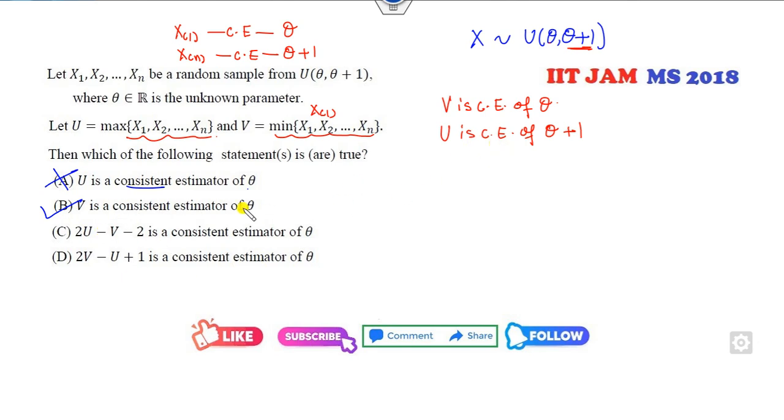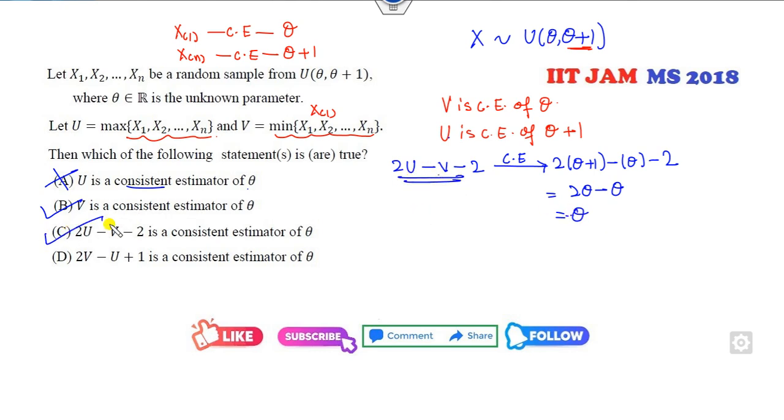Now, 2U minus V minus 2: this is the consistent estimator of, I can substitute, 2 times theta plus 1 minus theta, minus 2. What happens? 2 theta plus 2 minus theta minus 2, so it is theta. So this is the consistent estimator of theta.